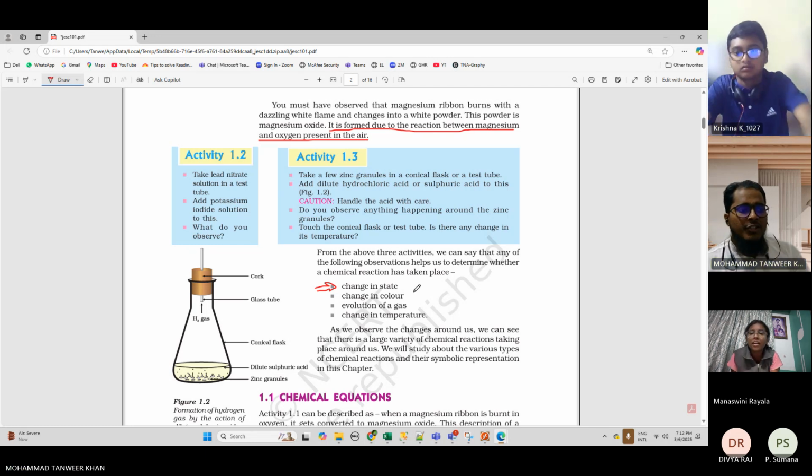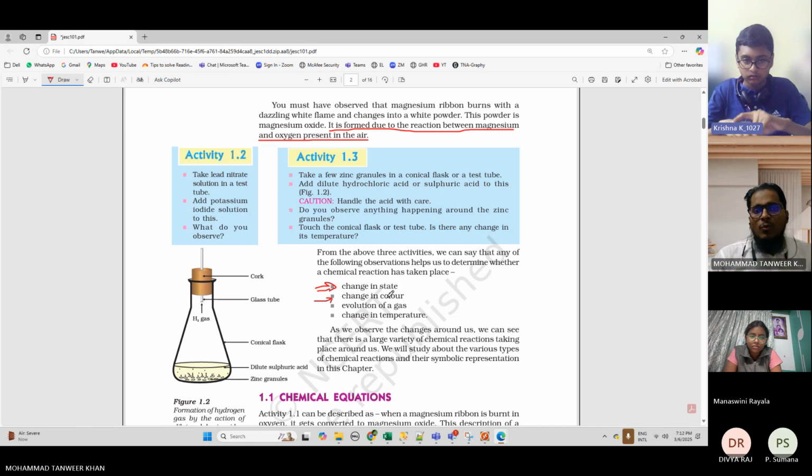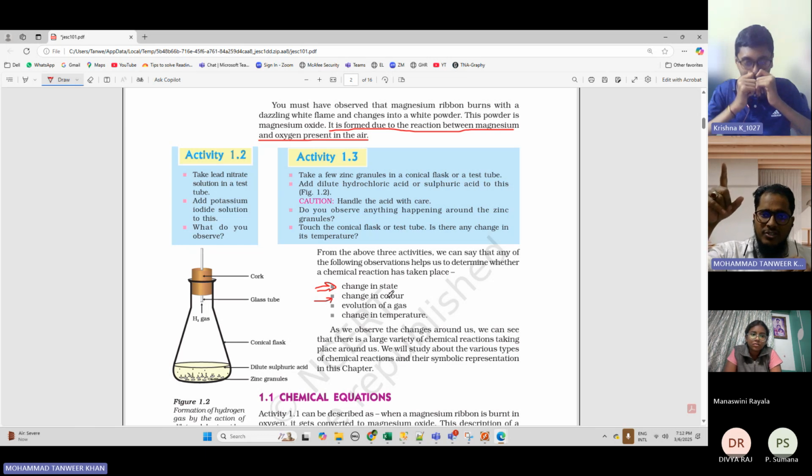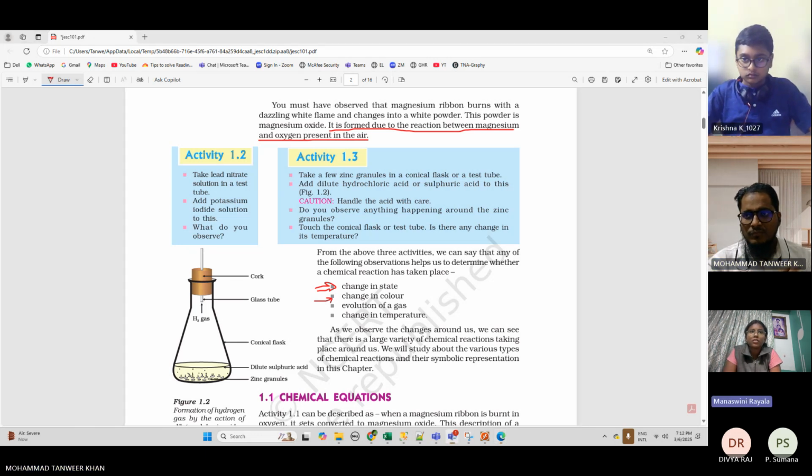Okay. Change in color. What is the meaning of this? The color of the product changes when two reactants or two substances mix. Whenever a chemical reaction takes place, the color will also change. So what will be the first change? Change in state. What is the meaning of a state? From solid to liquid, gaseous to liquid, or texture.